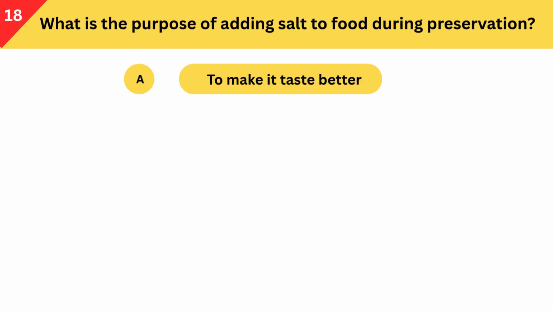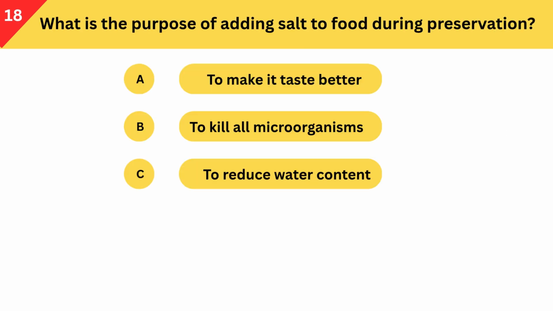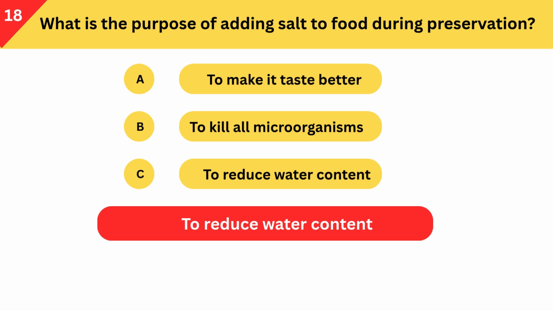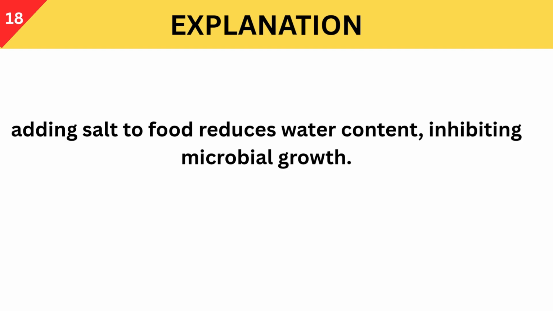What is the purpose of adding salt to food during preservation? A. To make it taste better. B. To kill all microorganisms. C. To reduce water content. Correct answer is to reduce water content. Adding salt to food reduces water content, inhibiting microbial growth.